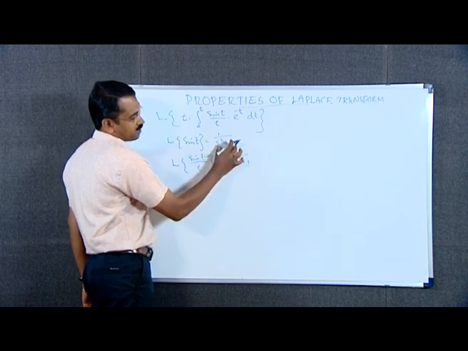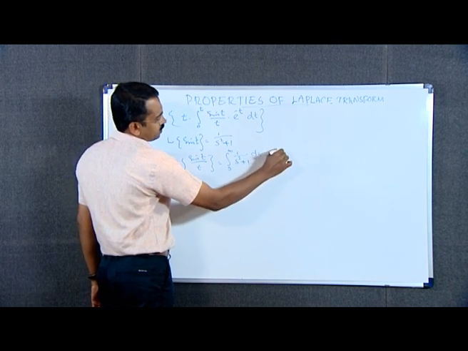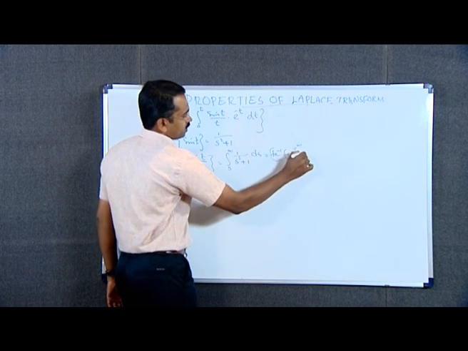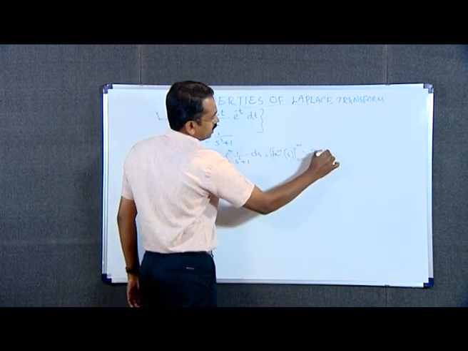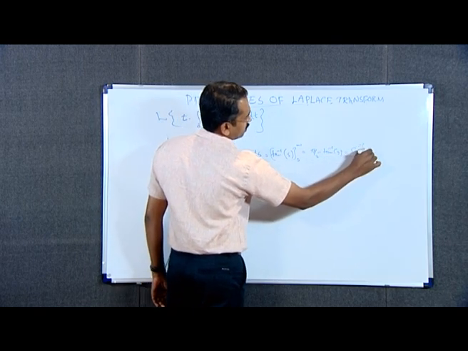Here f of s is taken as this, and the integral ds is equal to tan inverse s between the limits s and infinity, that is equal to pi by 2 minus tan inverse s, that is cot inverse s.